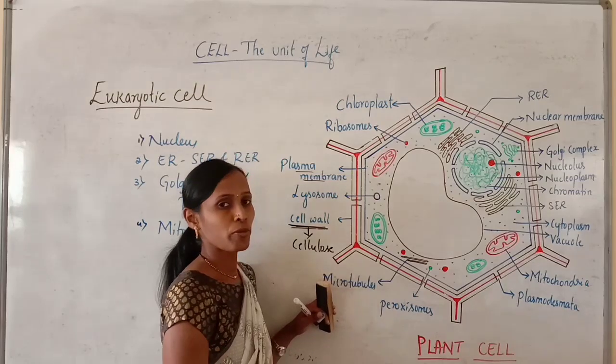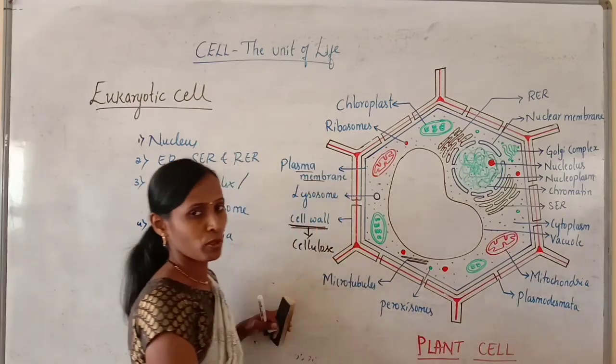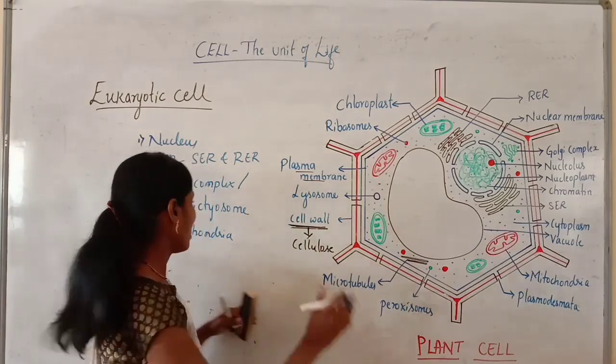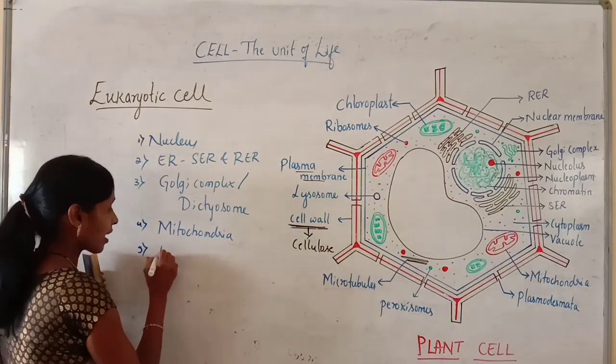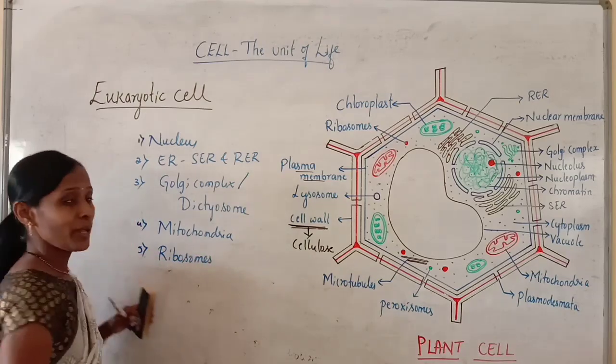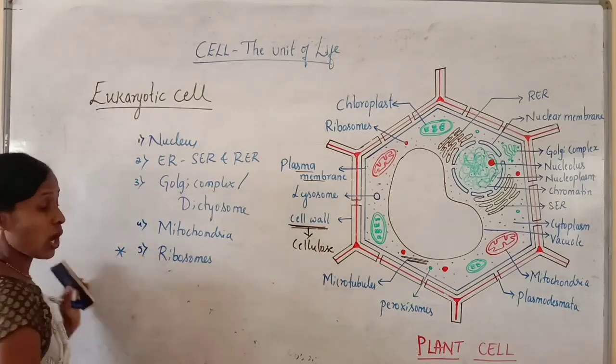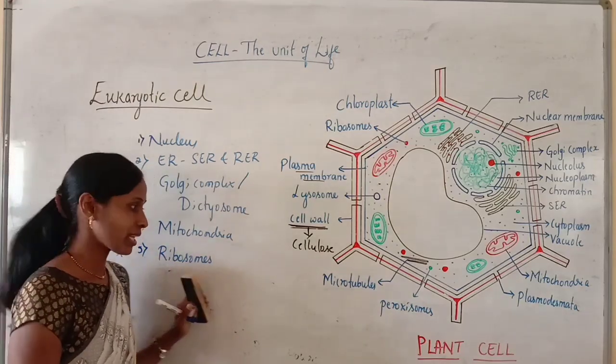Why is it called the powerhouse of the cell? Everything we can study. Here mitochondria is similar in both plant cell and animal cell. Then ribosomes. Ribosomes are non-membranous cell organelles. You should remember these are non-membranous cell organelles.